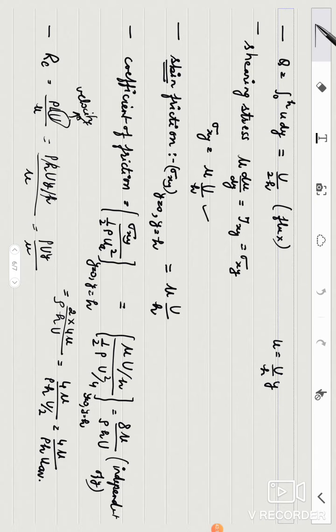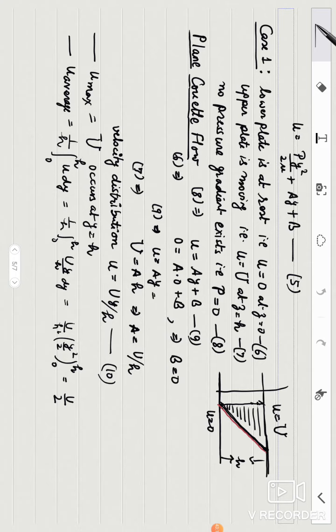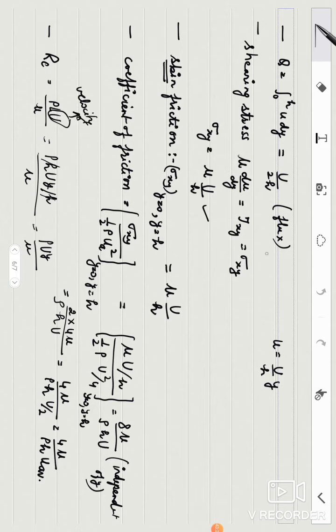In the previous case, you reached the numbers: u maximum was this much, u average was u by 2, then q, this is 13, then shearing stress 14, skin friction 15, coefficient of friction is 16 and 17, and this is Reynolds number 18.